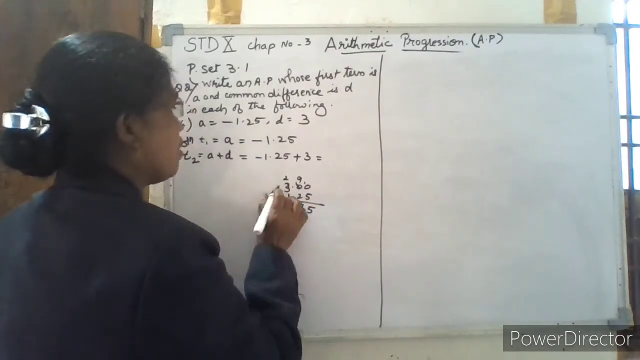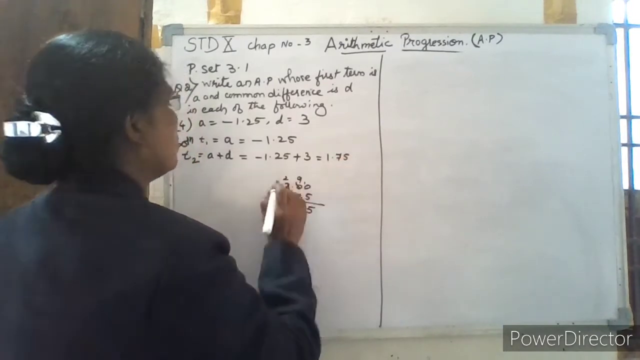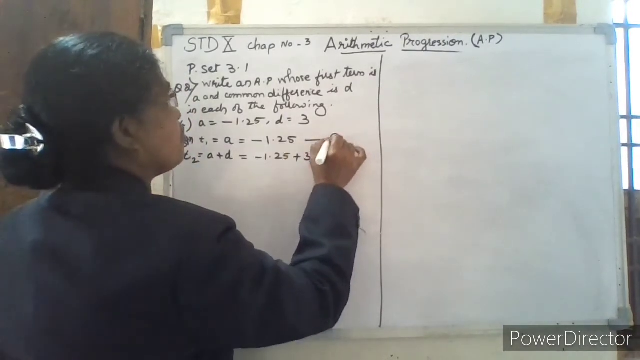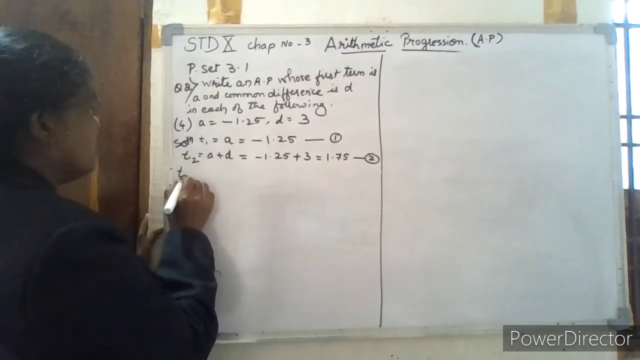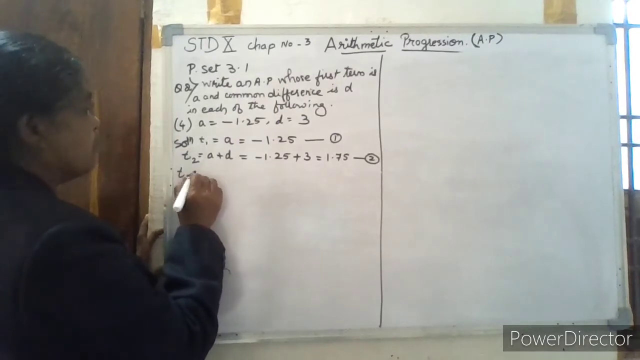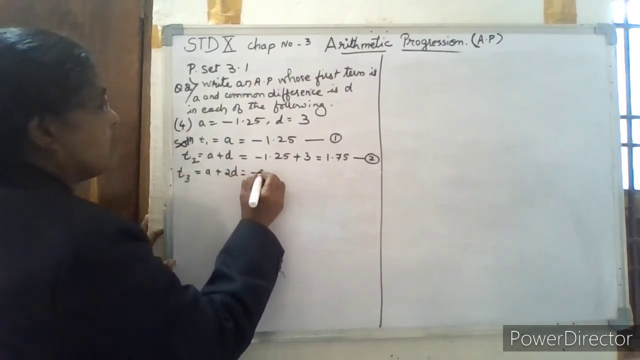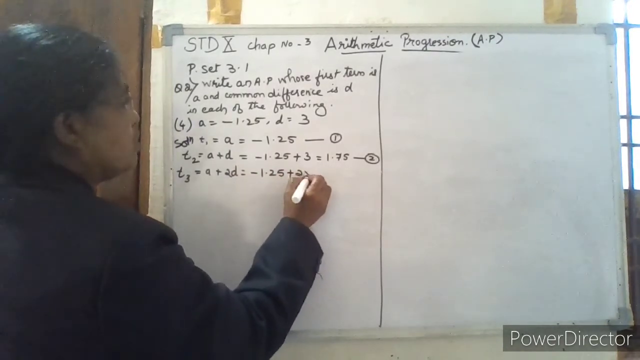Sign of the greater number, so you get positive 1.75. This is the second term. Then the third term will be equal to A plus 2D. So A is minus 1.25 plus 2 into the common difference D.